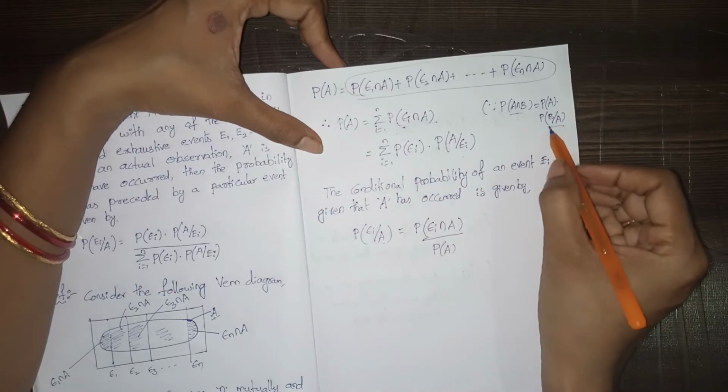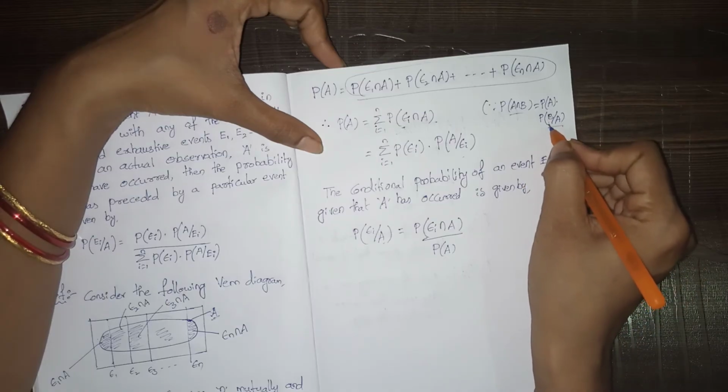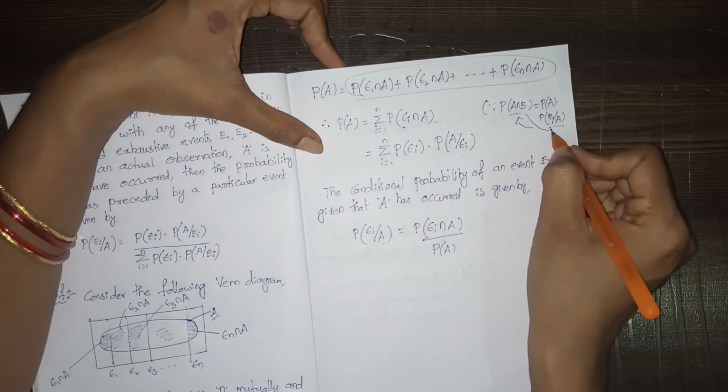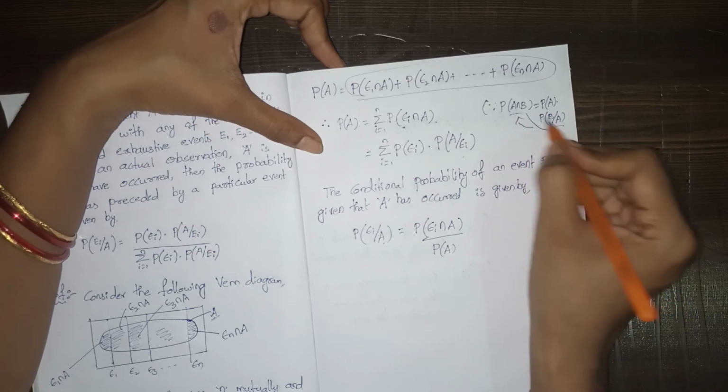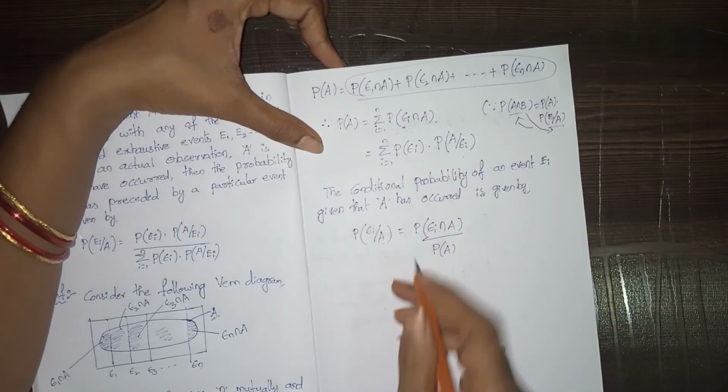By using this, we can take this term from RHS to LHS and this term from LHS to RHS, so we have interchanged. By using this formula, we have written it like this.